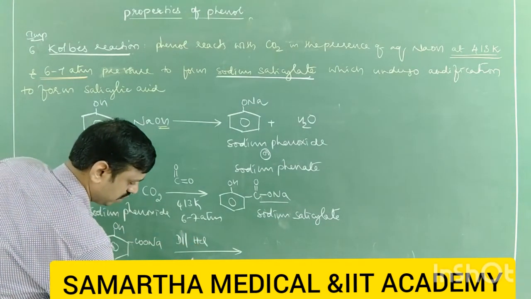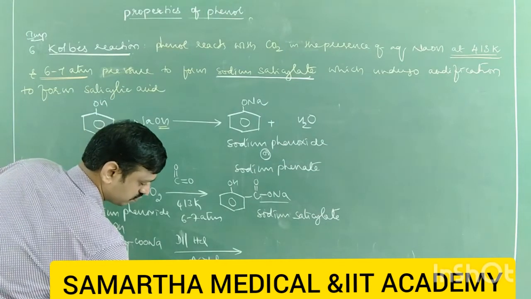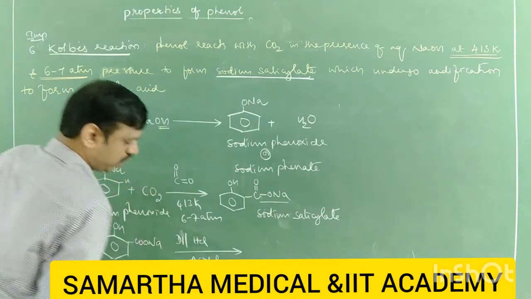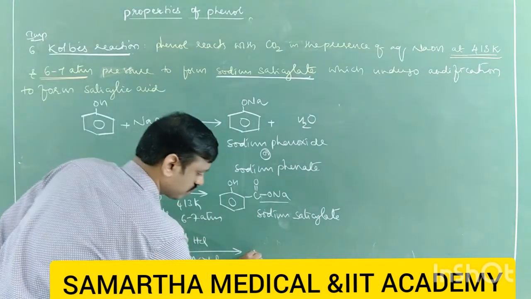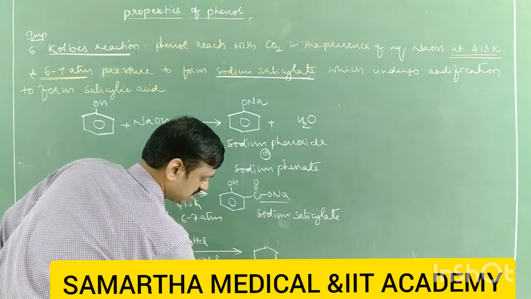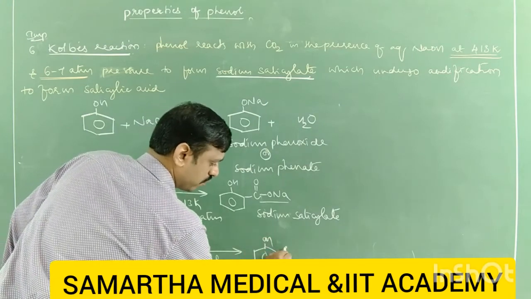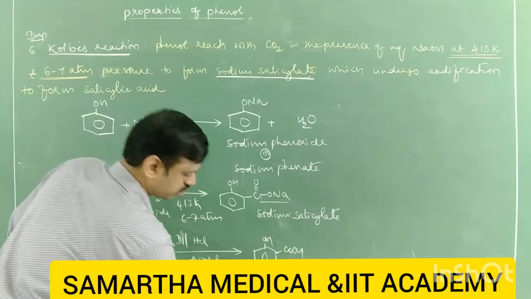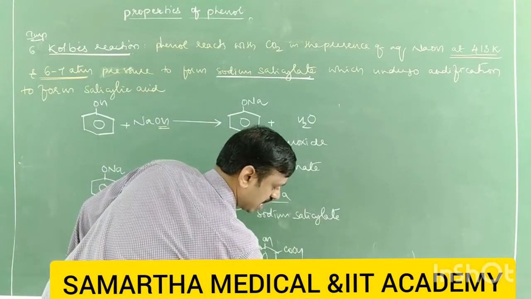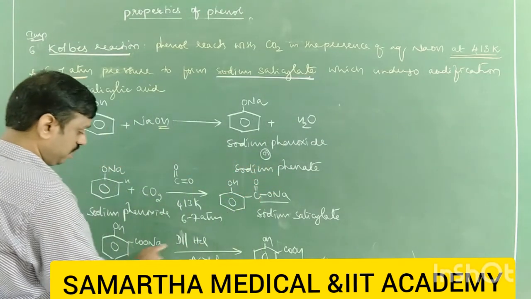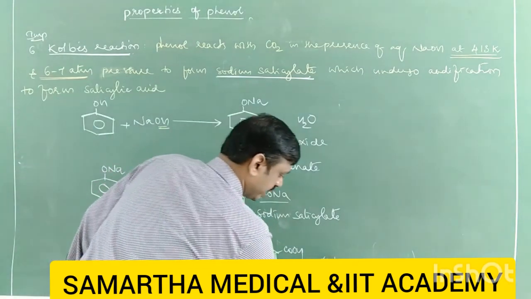This is nothing but acidification. On acidification, this Na is replaced by H plus, so in place of Na you will get H. This is called salicylic acid, plus Cl minus with Na plus, you will get NaCl.